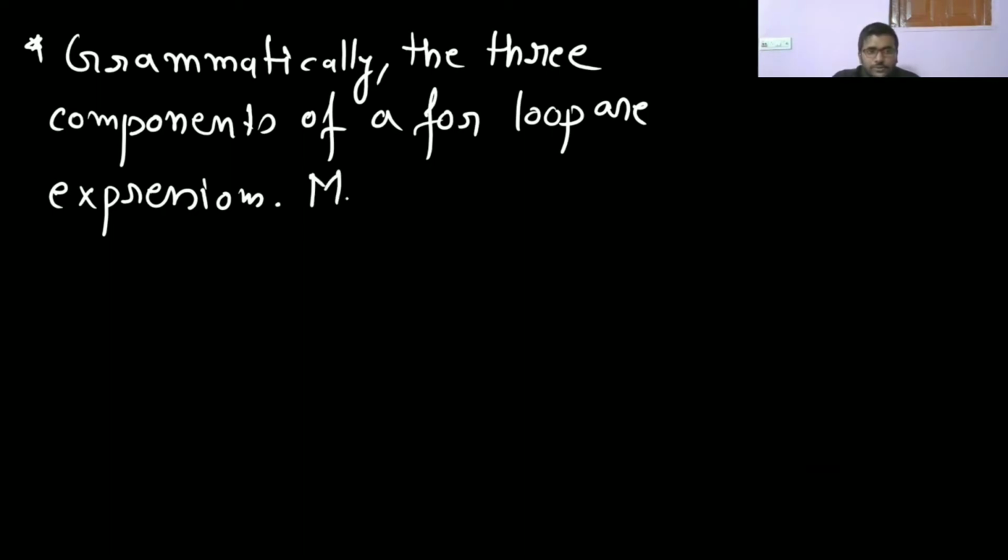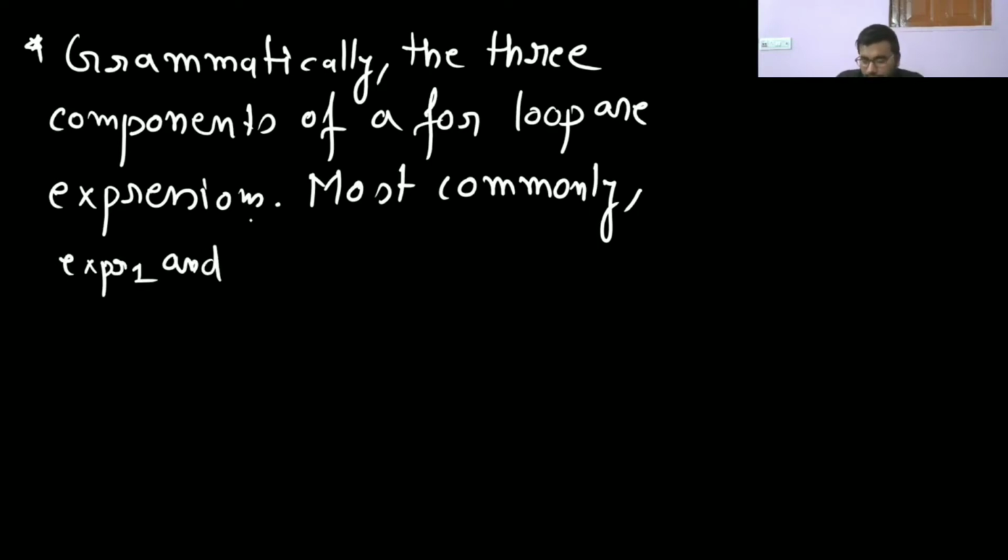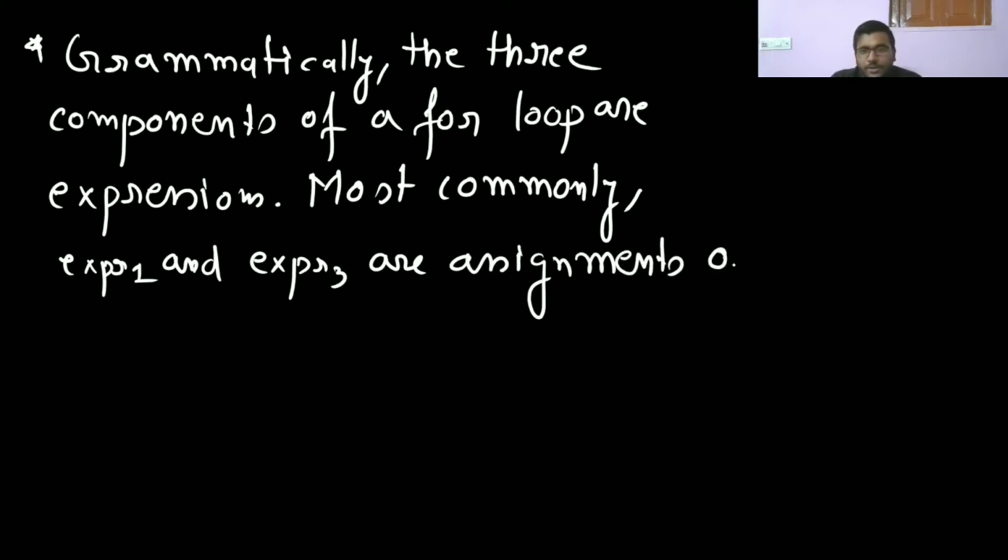Most commonly, expression 1 and expression 3 are assignments, or it can be a function call.